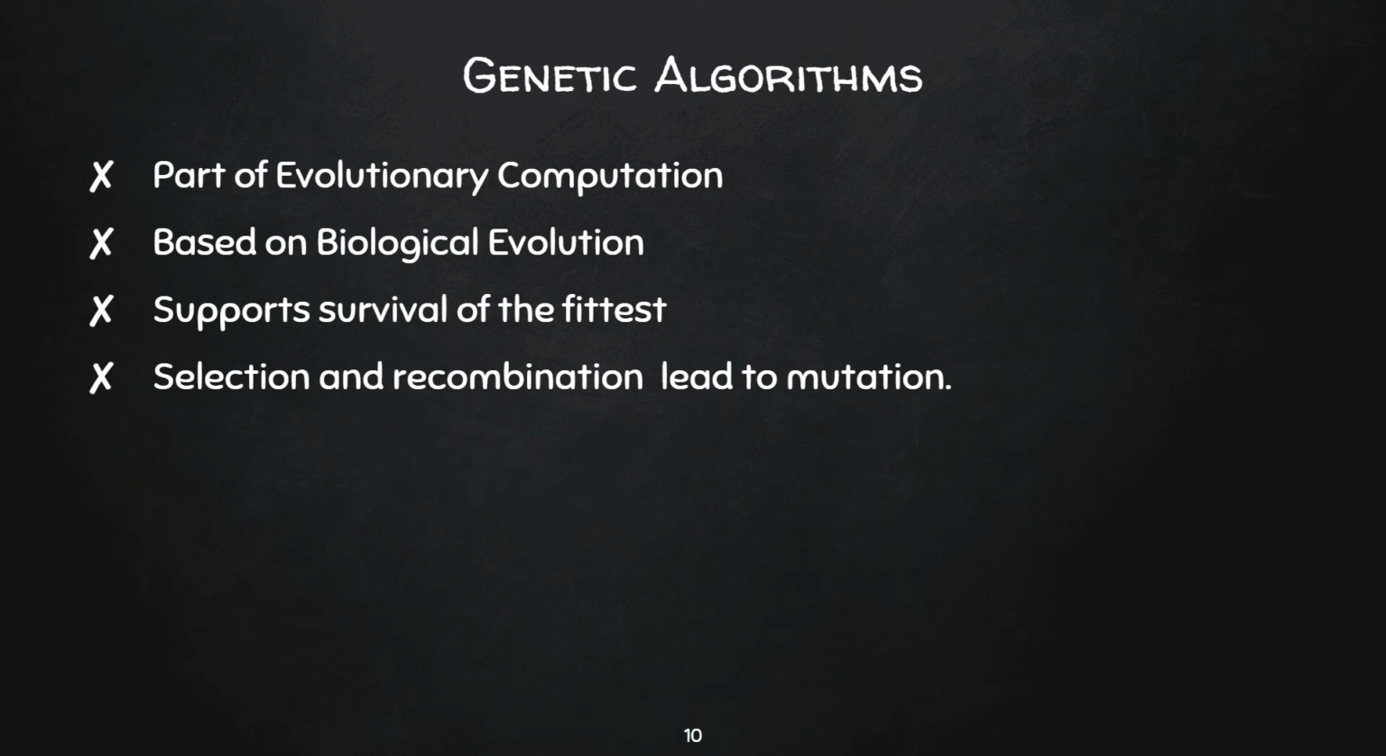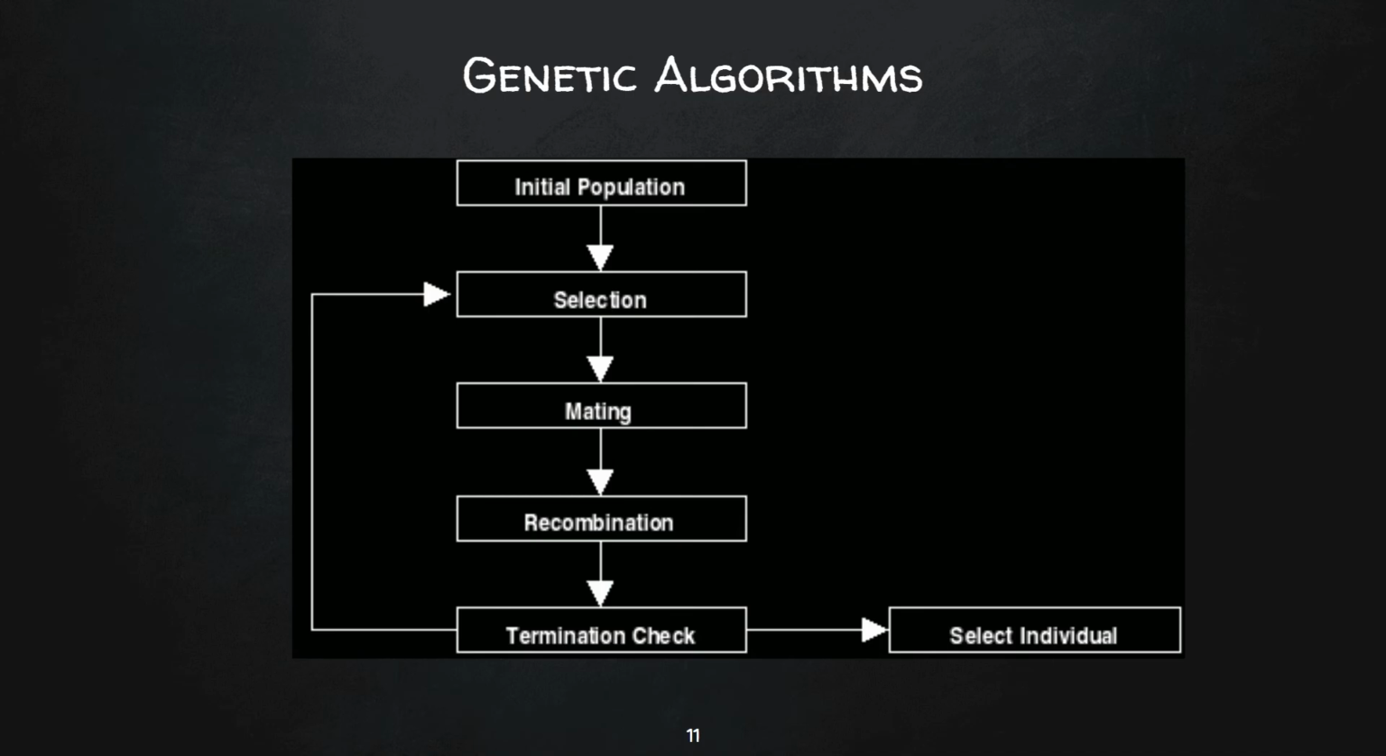Let's see a simple flowchart. The initial population consists of all the possible solutions for the problem. Among those, the most suitable solutions are selected for recombination. And among the recombined solutions, the most suitable individual for the problem is selected, and the algorithm is terminated when the most suitable individual is found.